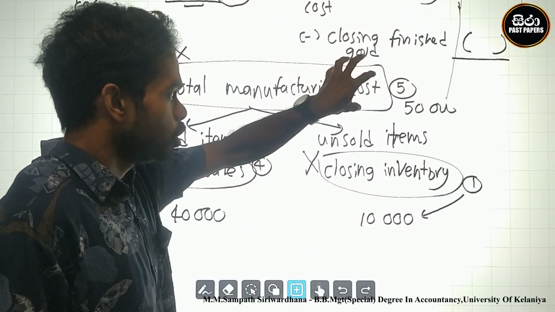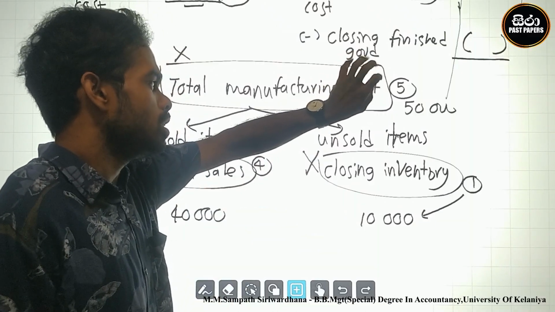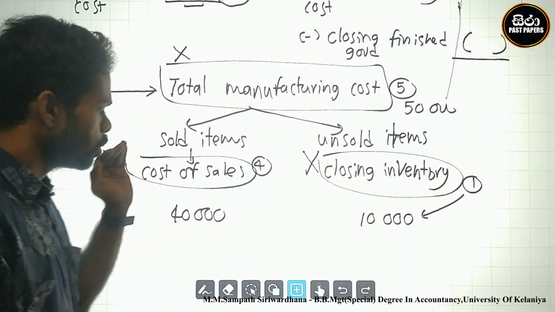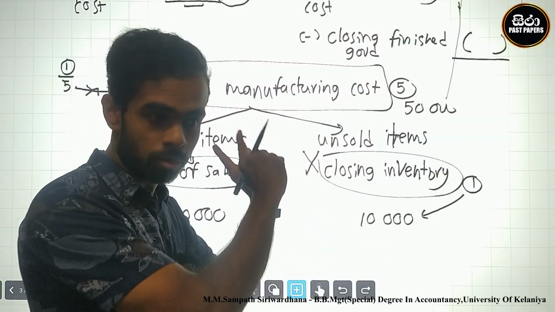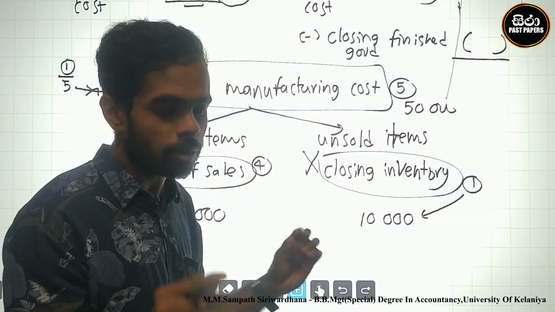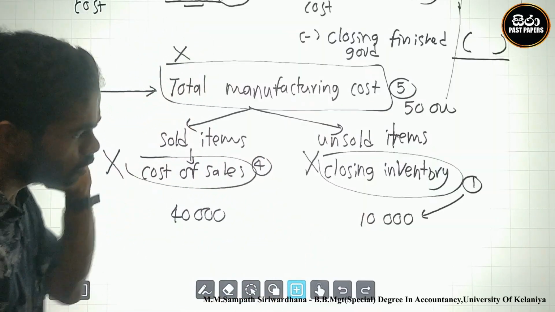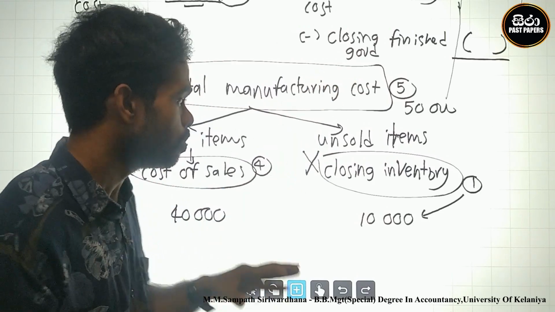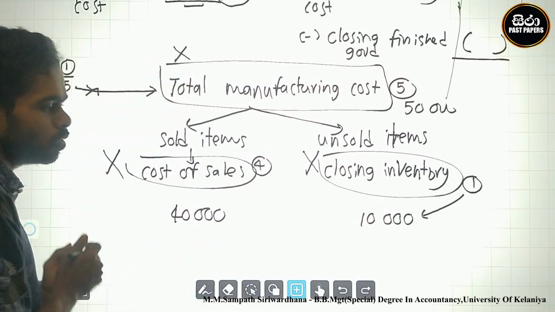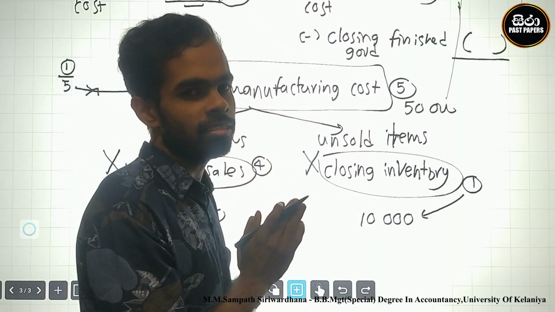Why? The total manufacturing costs are separately identified. Cost of sales of 40,000 and closing inventory of 10,000 are in the accounts, not 50,000. Therefore you must adjust cost of sales and closing inventory.